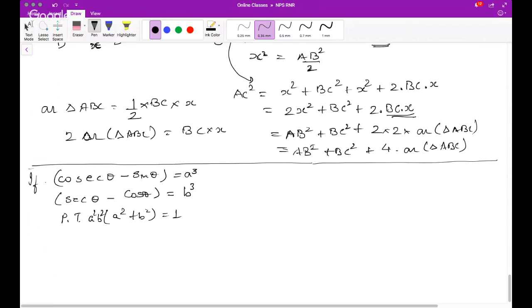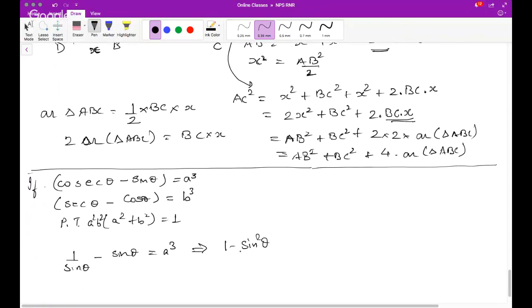So let us try and simplify this first. So basically, what is a cube? So if you see, 1 upon sine theta minus sine theta is a cube. Why? Because cosec theta is 1 by sine theta. So hence this implies 1 minus sine square theta by sine theta is equal to a cube.